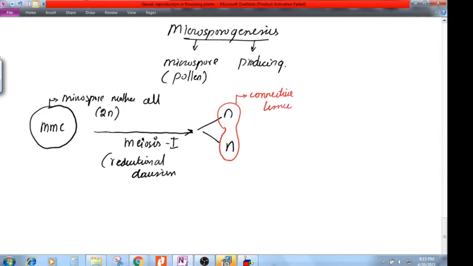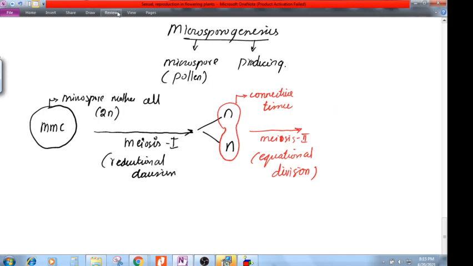Now meiosis 2 will take place. That is called equational division. How many haploid cells will we get?